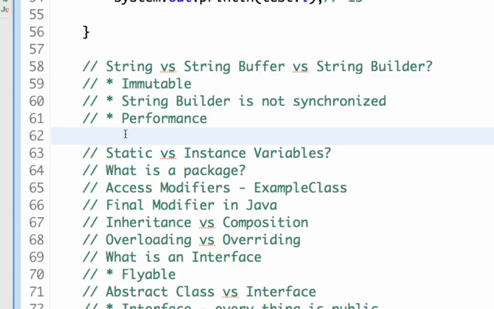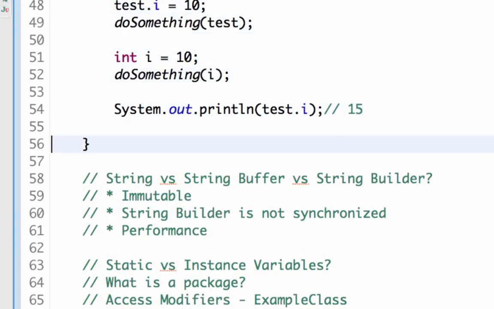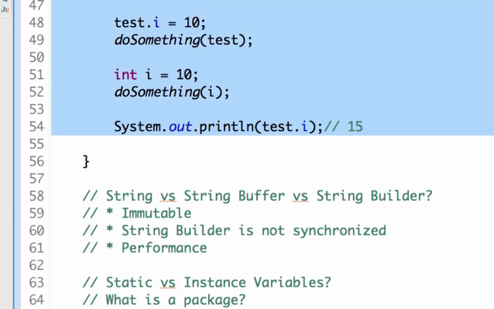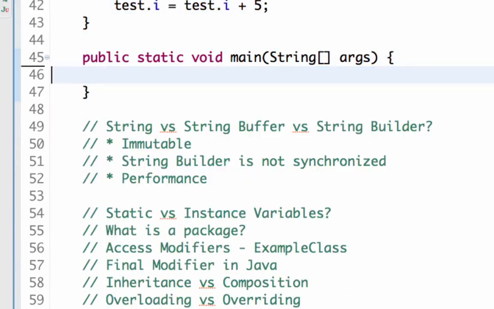So let's just say I do something of this kind. Let's use the same program that we had earlier. I'll remove this, and let's say String str is equal to "abc".